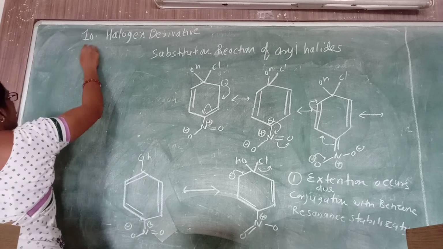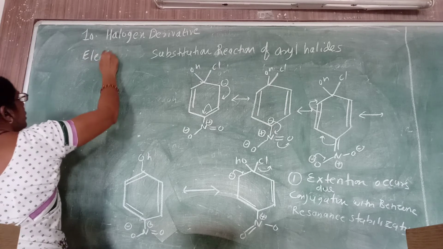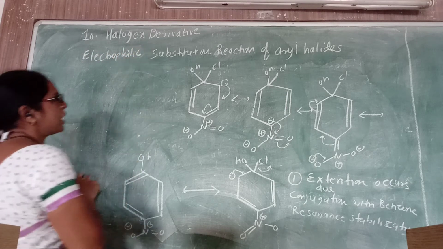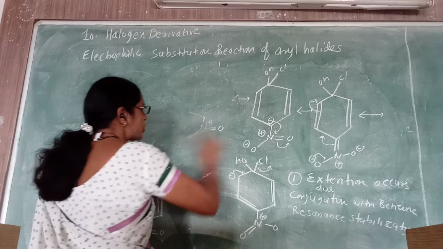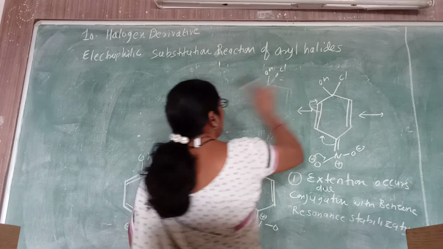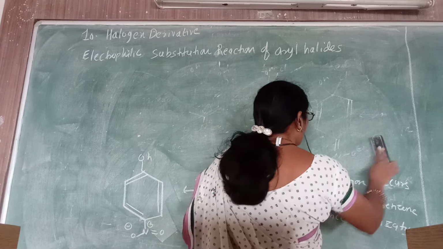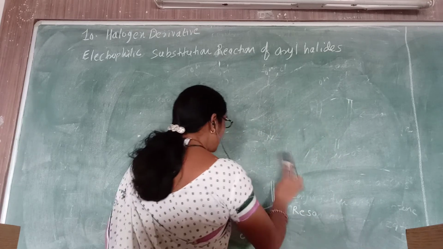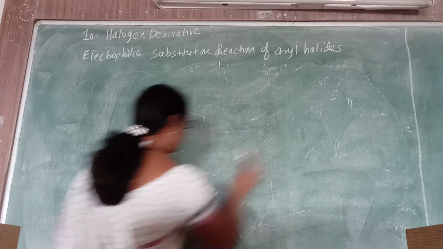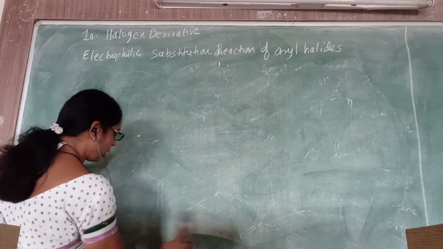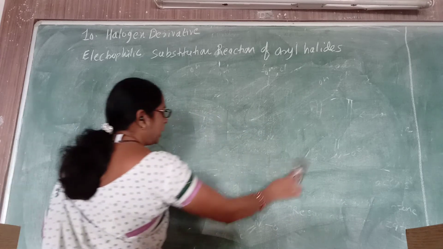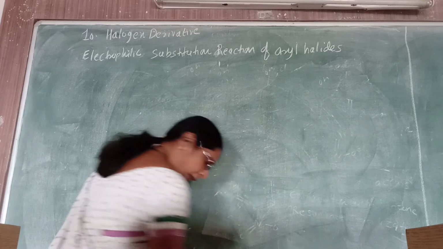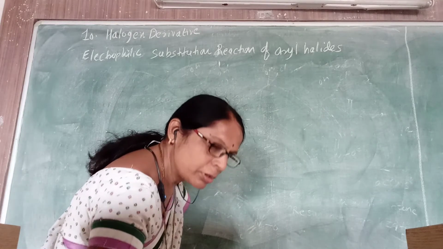Similarly, now we consider the electrophilic substitution reaction. It is observed that the electrophilic substitution reaction of aryl halide also proceeds less readily. Again, if you consider the aryl halide, you know that in aryl halide the lone pair of electrons on the halogen is available at the ortho and para positions.